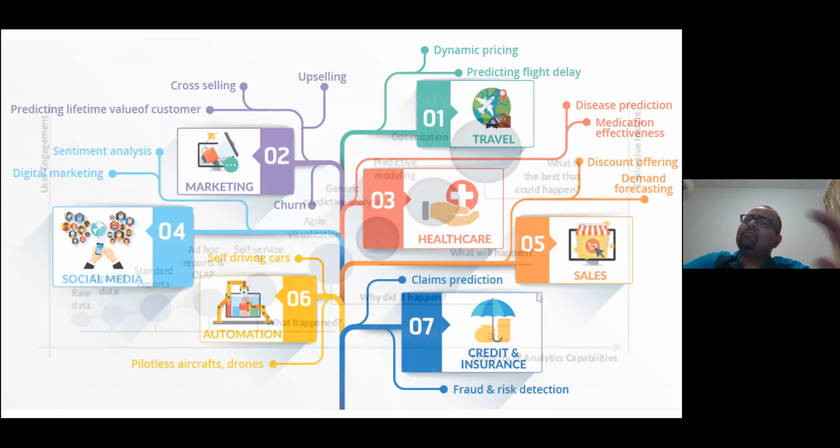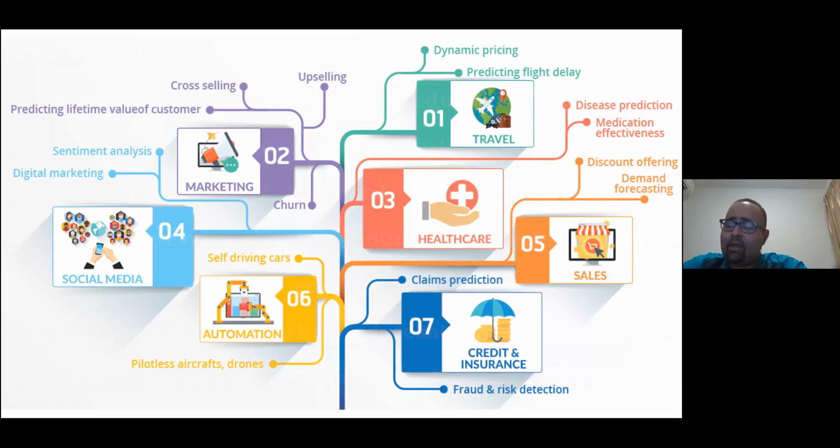Now, they are predicting, they are recommending. All these industries are using the data in their different use cases, different business cases, be it travel, marketing, healthcare, social media, automation, sales, banks, credit, finance, everywhere.